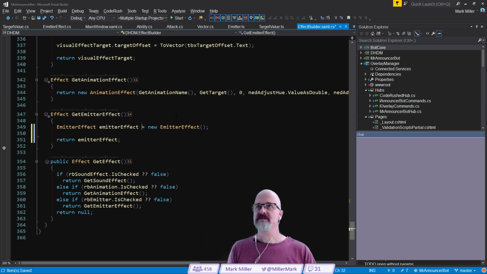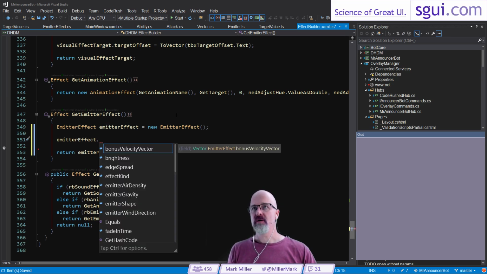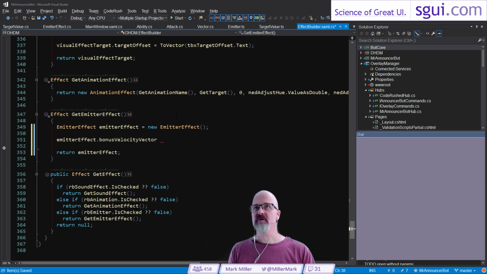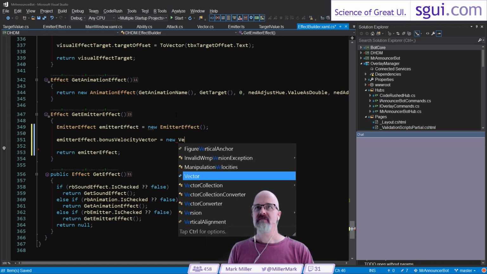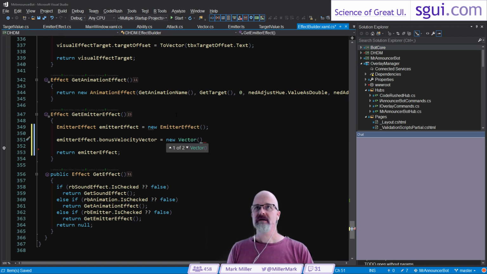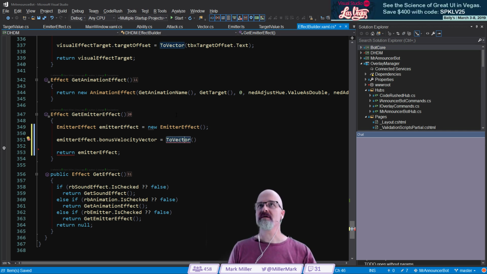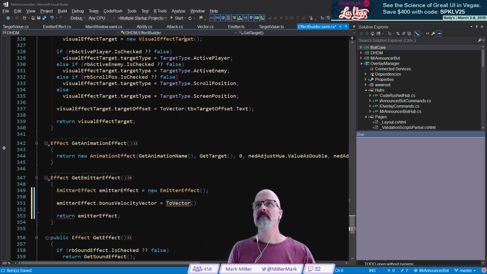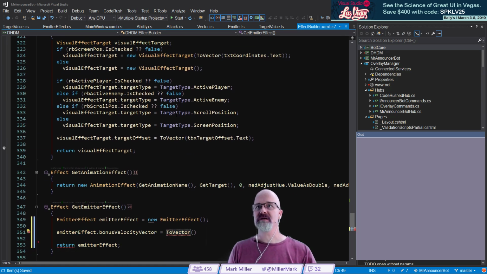All right, so now let's set some properties here based on the controls that are in this WPF control we're in. So I'm going to say, fine, bonus velocity vector is equal to new. Do I have a vector? How did I create this from before? Double X and double Y? What I thought I had. No, I have a 2 vector inside of here. No, where is it? Where is 2 vector? No, it's right up above me. Oh, it's just complaining because it doesn't have the piece inside there.